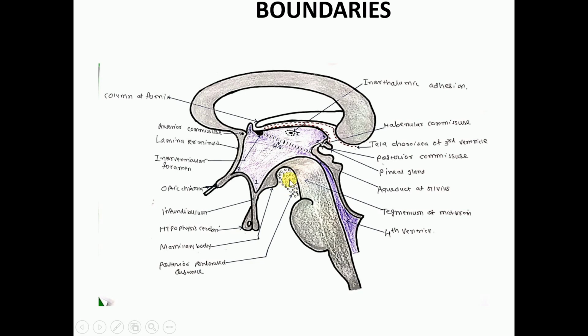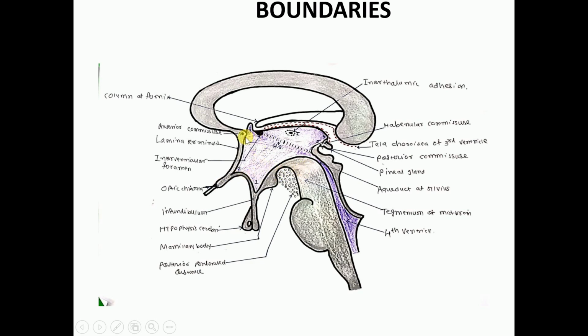and behind the posterior perforated substance there will be the tegmentum or tegmental part of the midbrain. So the floor is formed, from anterior to posterior, by the following structures: anteriormost optic chiasma, then tuber cinereum of median eminence, infundibulum, mammillary body, posterior perforated substance, and tegmental part of midbrain. So all these parts form the floor.